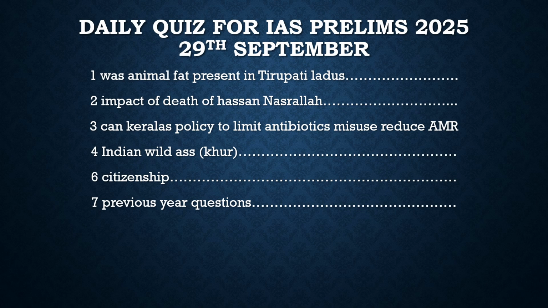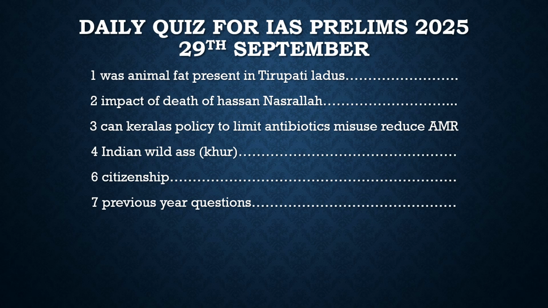So how did they come to know about this, whether this ghee was adulterated or not? With respect to that, there is a test which we follow. It is the S value index, in which different parameters are given, and if the range falls within the parameters, then it is not adulterated, and if the parameters are out of the range, then it seems to be adulterated.